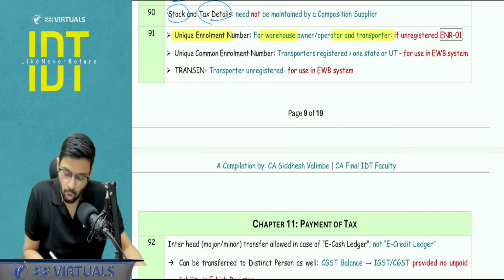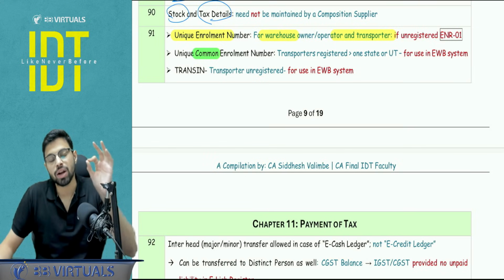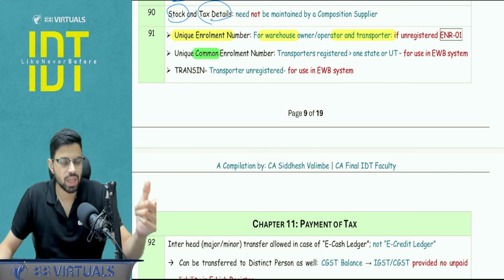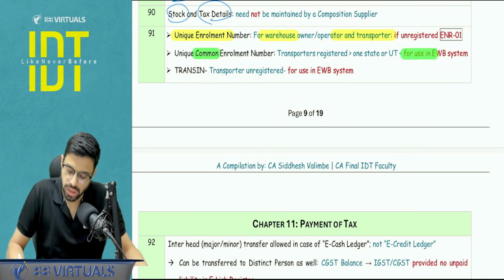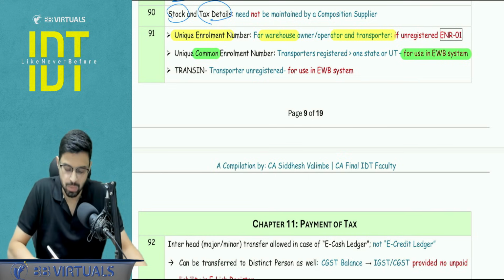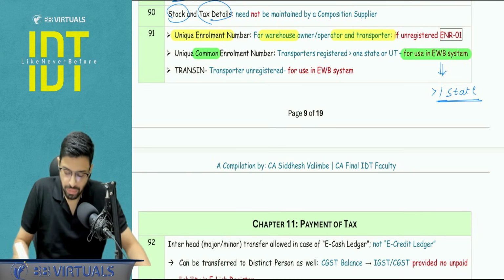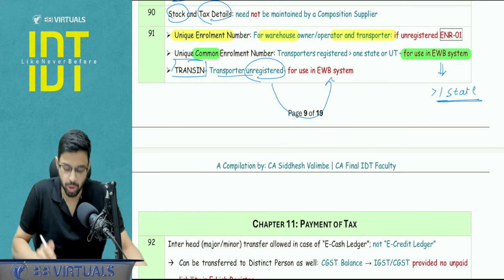Now what is unique common enrollment number? This word common, what is this particular number? When a transporter is registered in more than one state, and for the generation of the e-way bill he wants one common number, this is the number he can obtain. So this is for the e-way bill purpose for those transporters who are registered in more than one state. Is this clear? Very important. Transit number, this is for those transporters who are unregistered, again focused for e-way bill system. These three numbers you need to pay attention to.